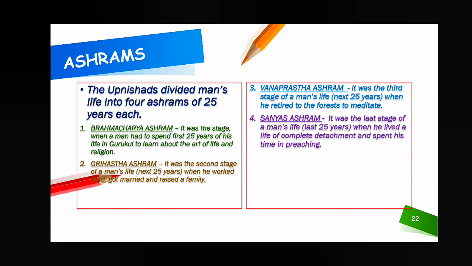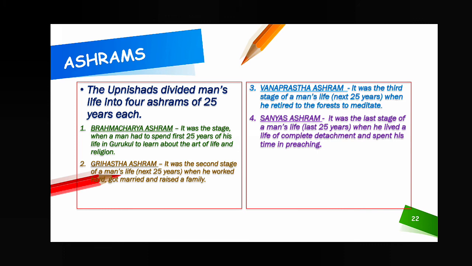That means at that time there was no connection with the family, no relation with the family, total detachment, and he spent his time in preaching. That means to say the name of God, to find out God, that type of thing was done in the sannyas ashram. Total life is equal to 100 years, and these 100 years are divided into 4 divisions.